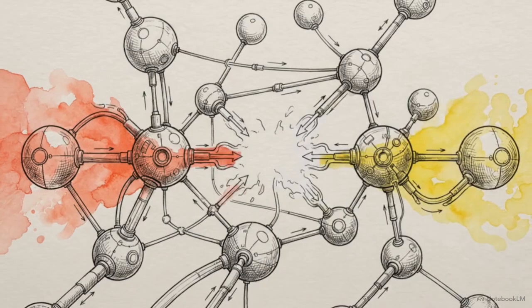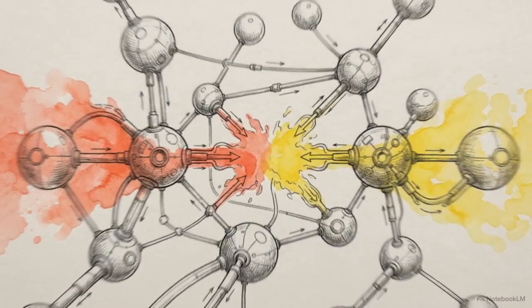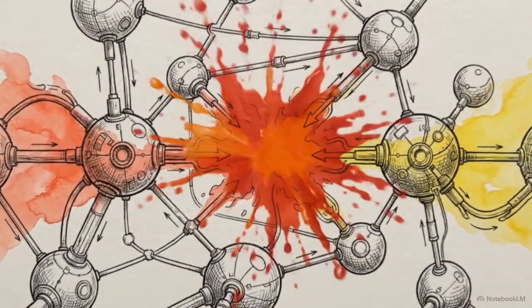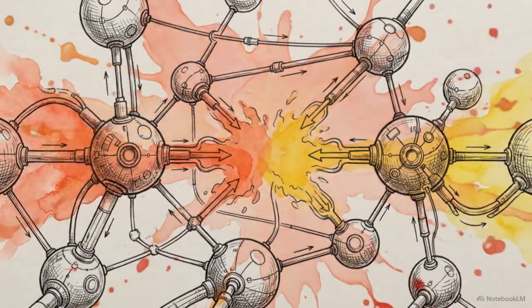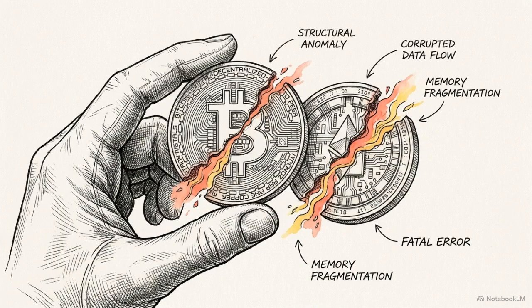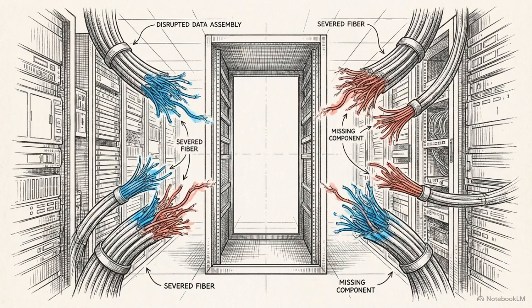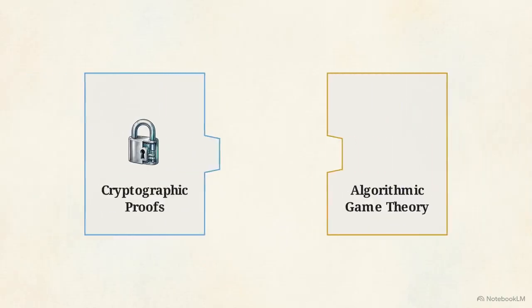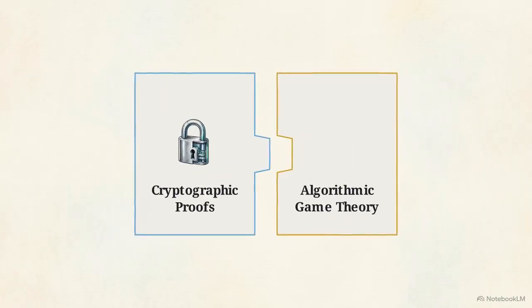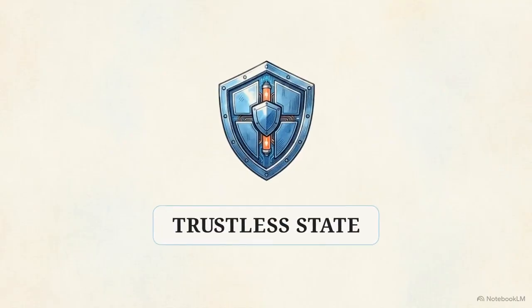But because everyone holds a separate copy of the ledger, varying network speeds mean nodes receive conflicting data at different times. This creates a core paradox. We have to prevent malicious actors from altering balances or spending the same asset twice, but there is no central authority to stop them. A trustless state is achieved by stacking cryptographic proofs and applying algorithmic game theory.